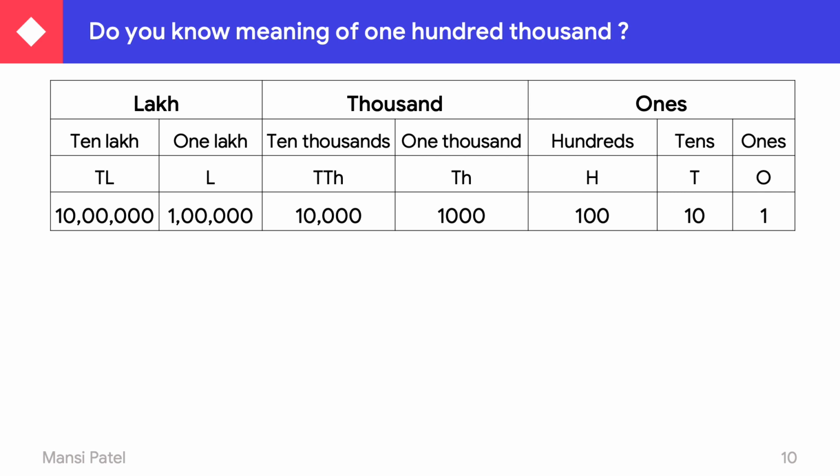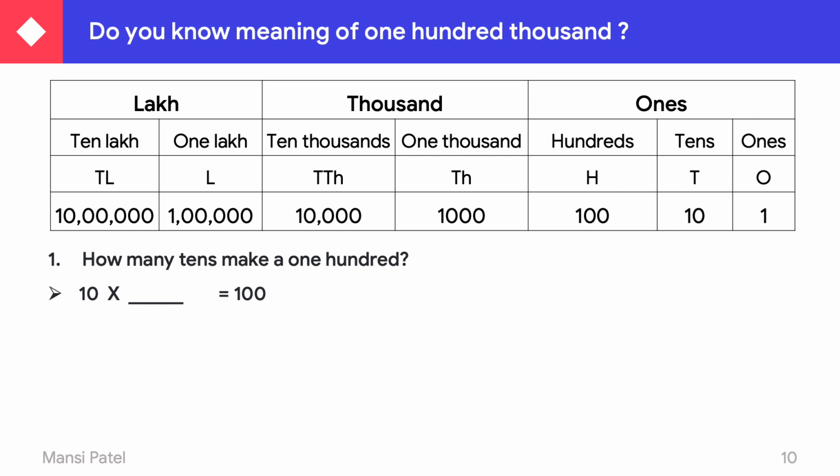And then, in 10 lakh, how many zeros are there? There are 6 zeros. How many tens make a 100? So see here, how many tens means which number multiplied by 10 gives you 100?